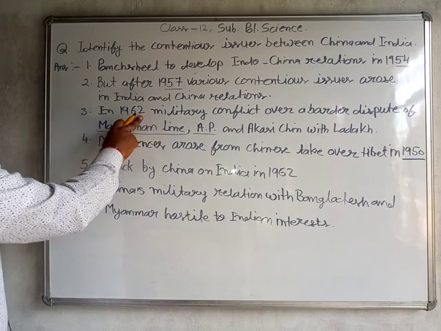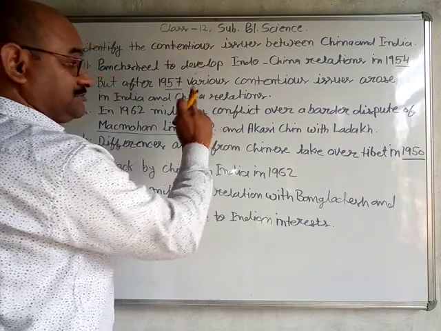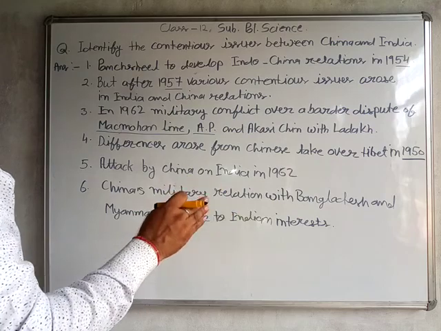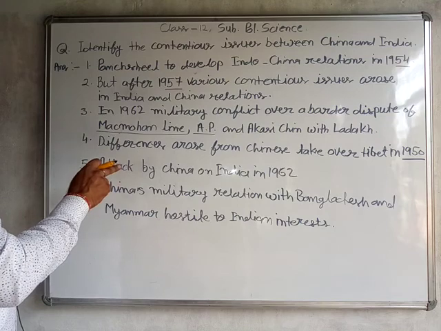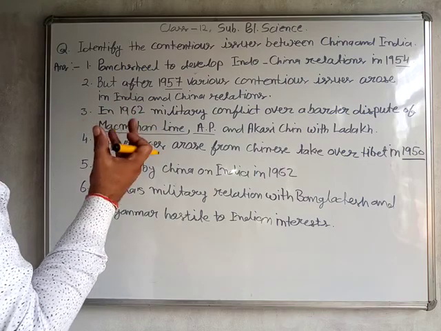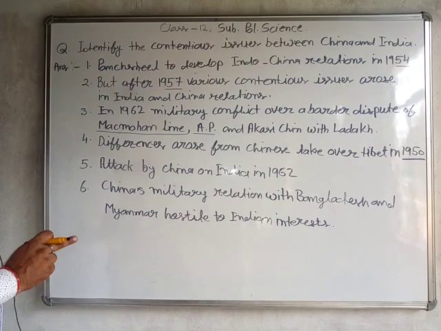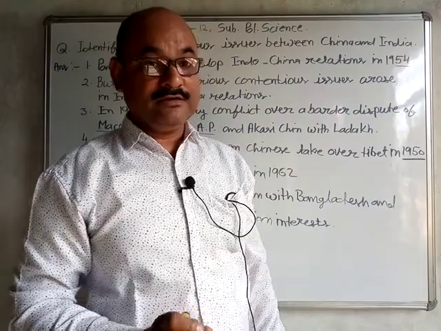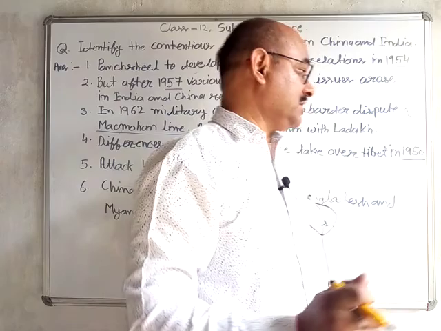In the 1962 military conflict, India had respected the boundaries of China, but due to the blunder of China, China violated and attacked India, and many border disputes increased, and the McMahon line was violated by China. What was the McMahon line?